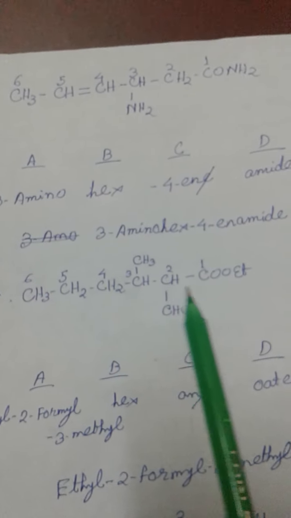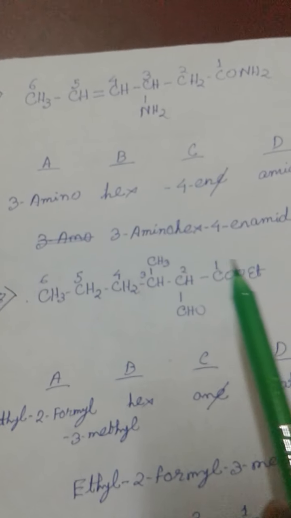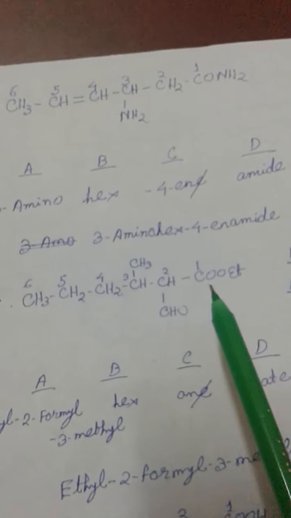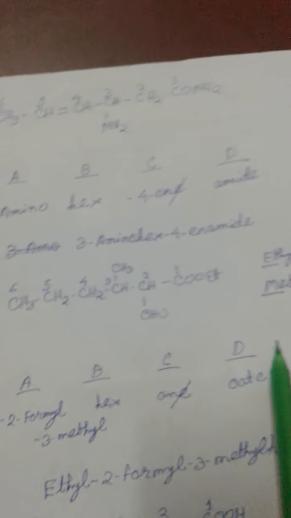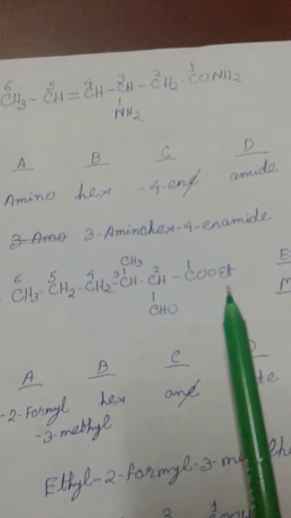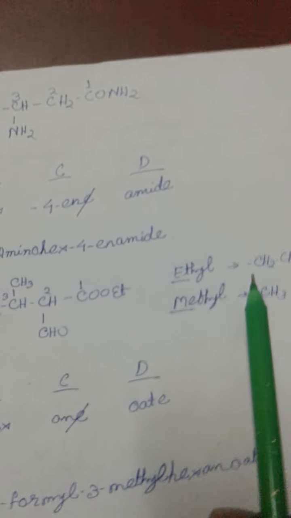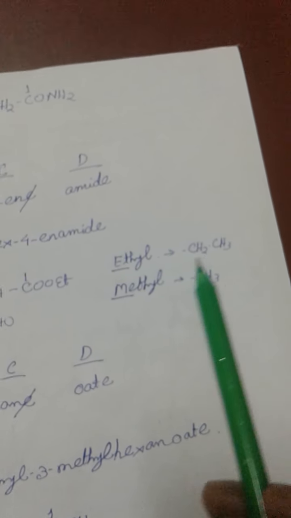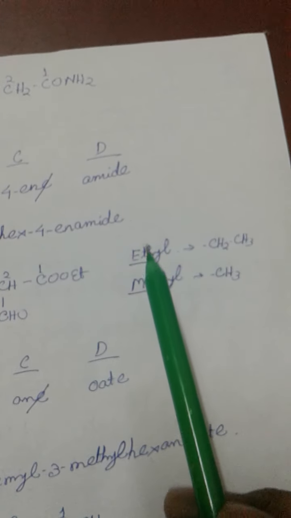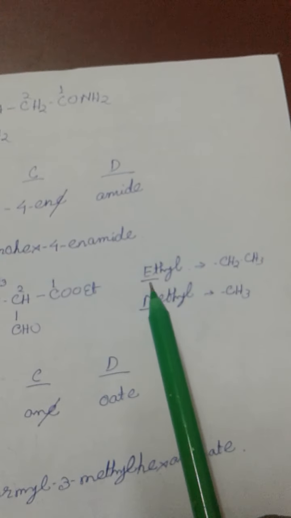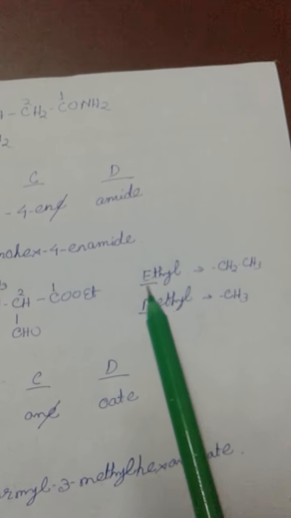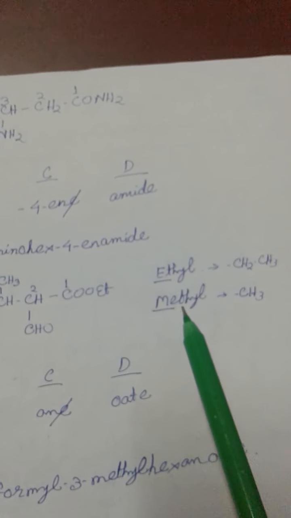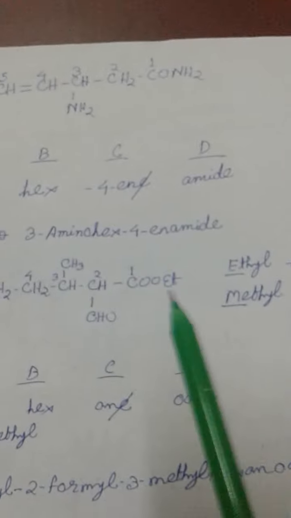The next example has 2 functional groups, that is COOR, the ester, and CHO, the aldehyde. Between ester and aldehyde, the ester gets priority according to the priority rule, and this is ethyl. So Et means ethyl. Ethyl means CH2CH3 or CH3CH2, and we also represent it with the first 2 letters, that is Et. If we write Me, that represents CH3. So it is ethyl.